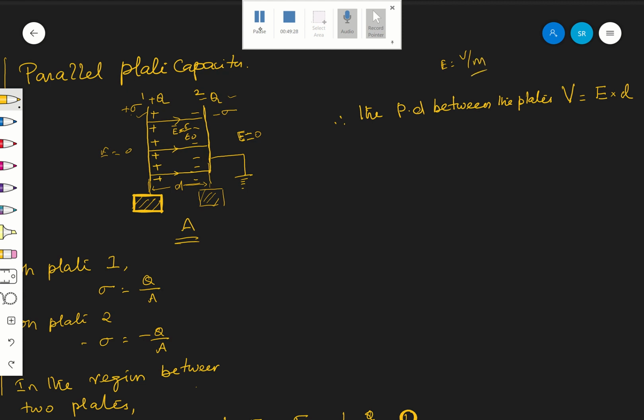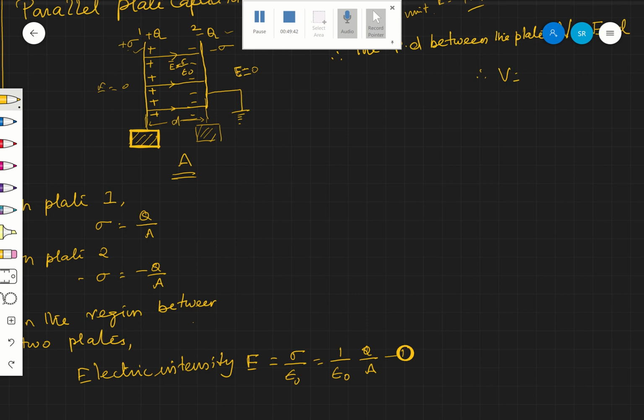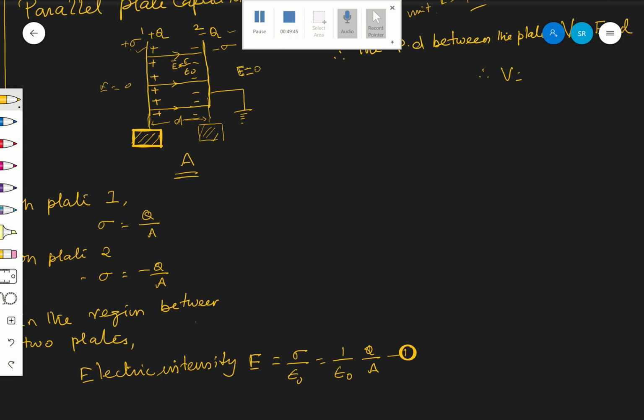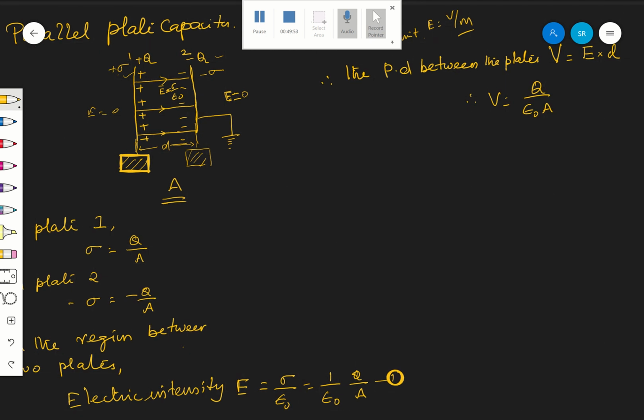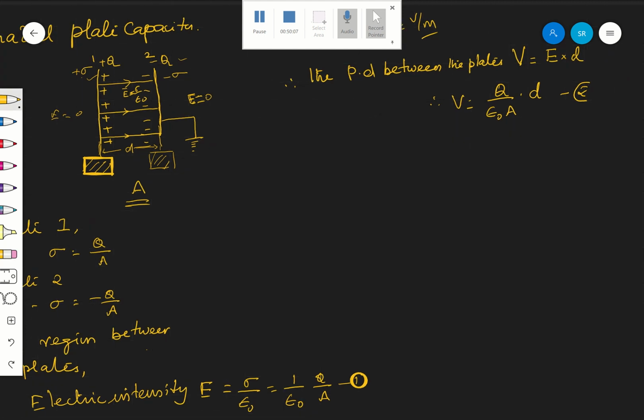Therefore, V is equal to the electric field into the distance, E into D. Now, equation number 1 gives E, so V is equal to Q by epsilon naught A, into D. This is the potential difference between the plates. So now you have an idea about the potential difference between the plates.